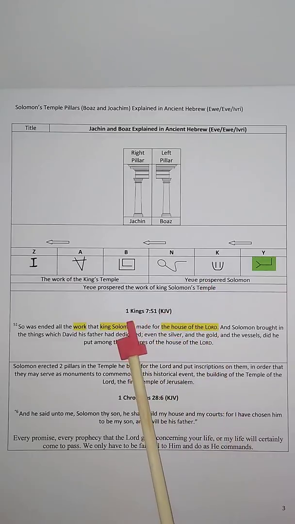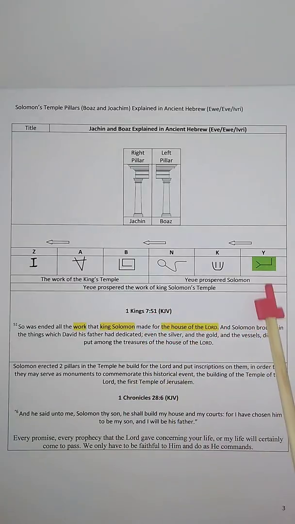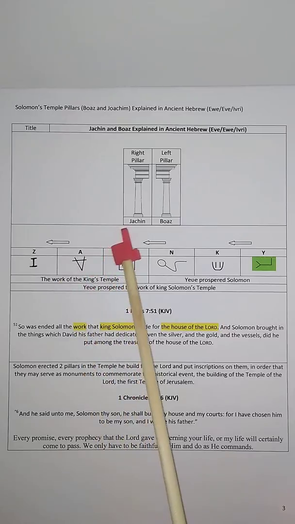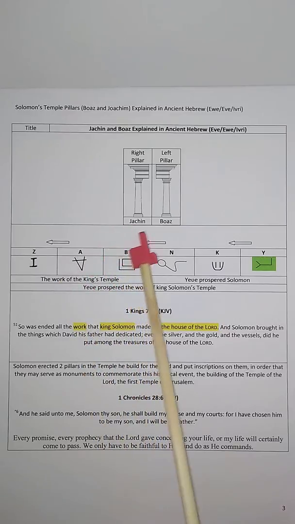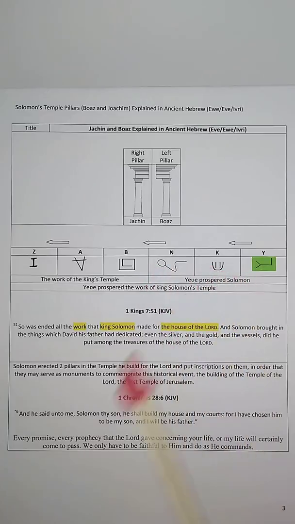Okay, which is exactly what we read in 1 Kings 7:51. As a matter of fact, after I have deciphered the meaning of Jachin and Boaz by plugging them in the Ancient Hebrew Revived Complete chart, I told myself that there has got to be a verse in the Bible to confirm this interpretation, and usually the answer is in the same context.